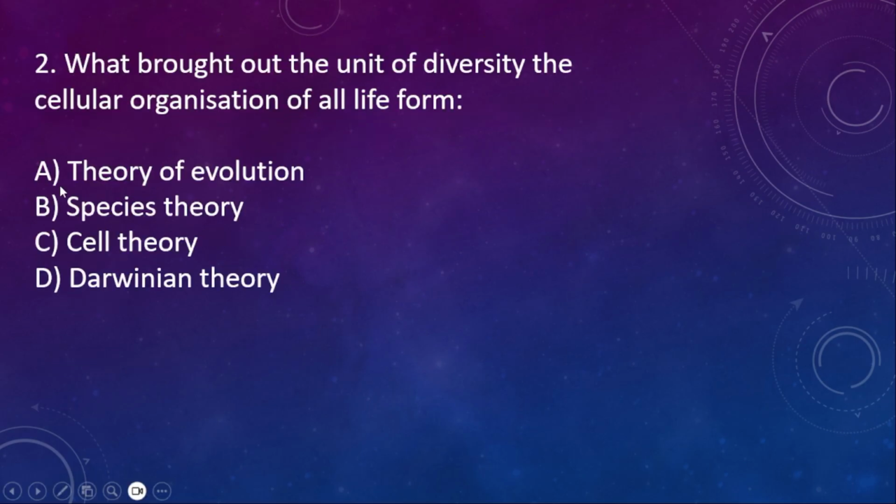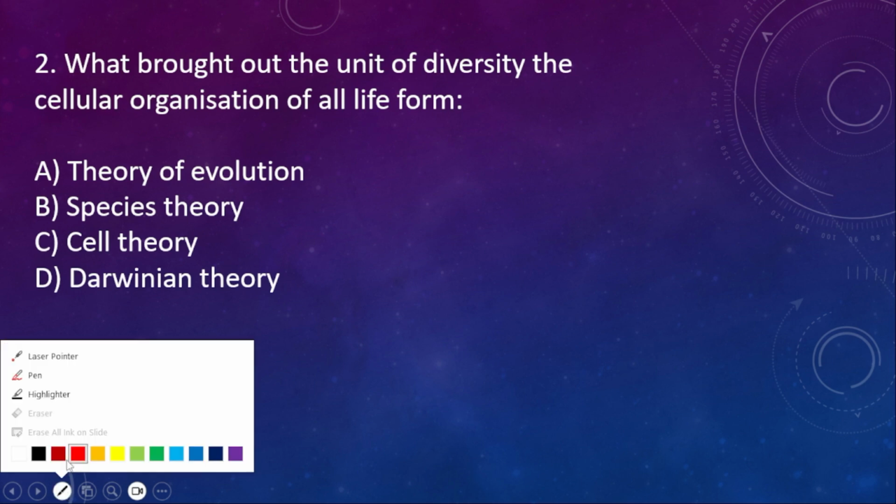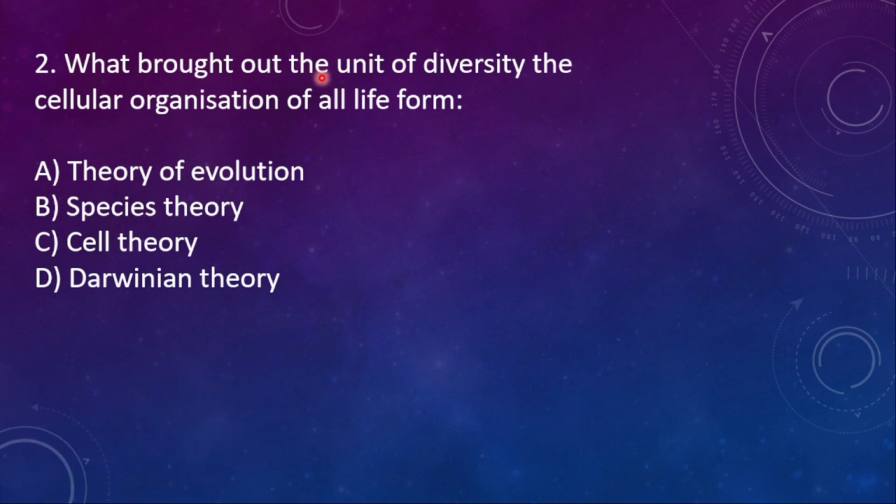Next question. Question number 2. What brought out the unit of diversity, the cellular organization of all life forms? Option A, theory of evolution, B, species theory, C, cell theory, D, Darwinian theory. Here the right option is C, cell theory. Cell theory brought out what the unit of diversity actually means, how the diversification is going on in the world of living organisms. That's what cell theory is, the main theory we can consider.